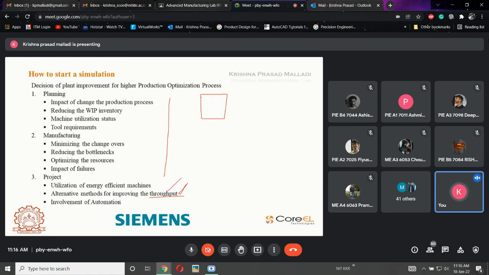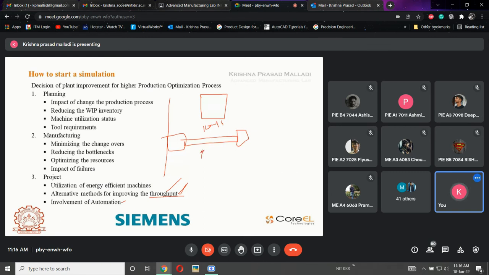Okay, then involvement of automation. So where exactly does automation need to be involved? Like in the previous example, I used a conveyor example. So this is a machine and there is another machine, and the distance between these two machines is 10 meters. Now, is a conveyor necessary, or do I need some alternative?